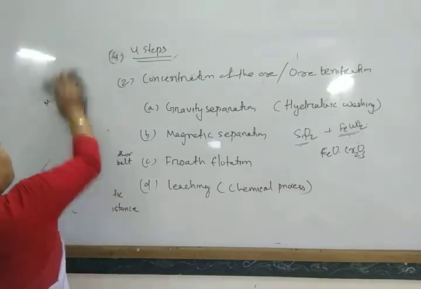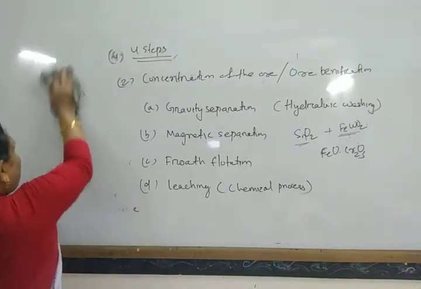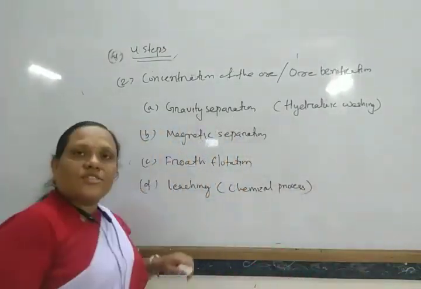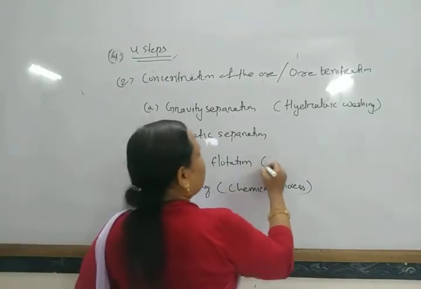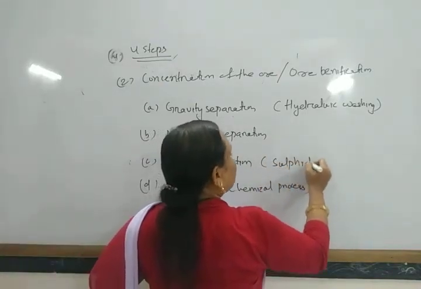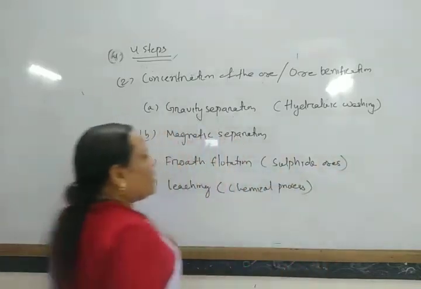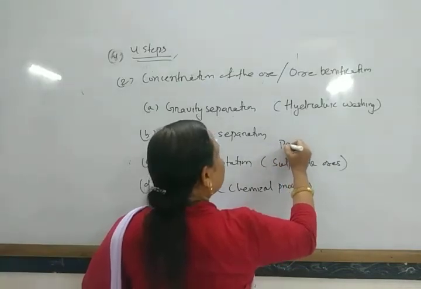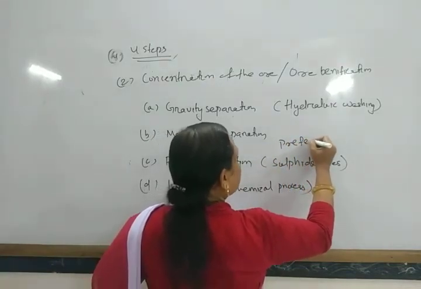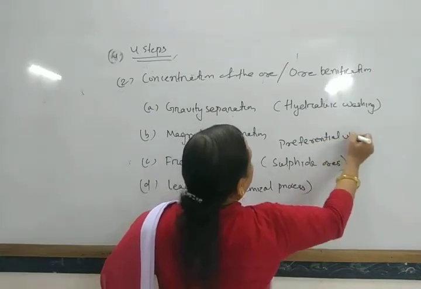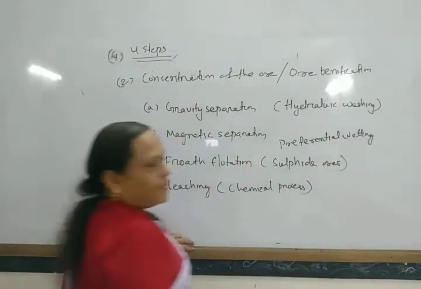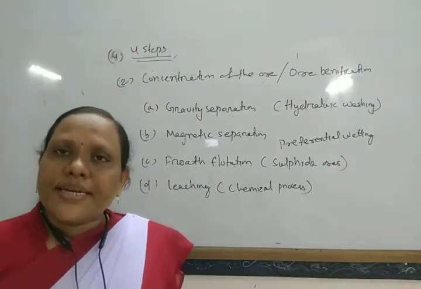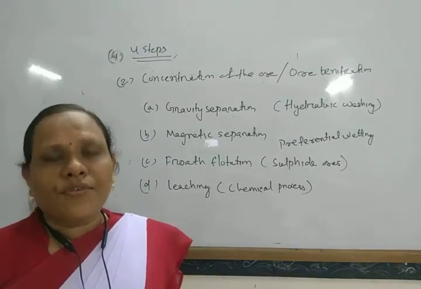Next comes another method called the froth flotation process. Generally, this process is used for sulfide ores, and it depends on preferential wetting of the ores and impurities. The sulfide ores are generally wetted by oils rather than by water.